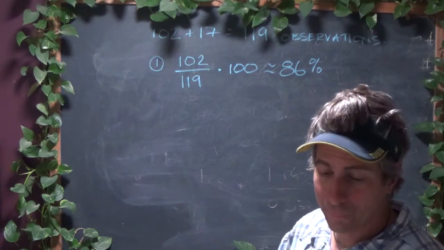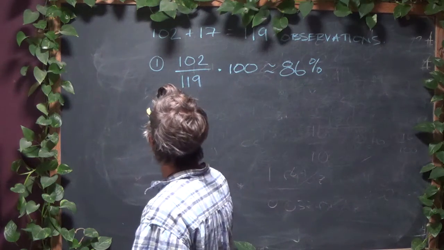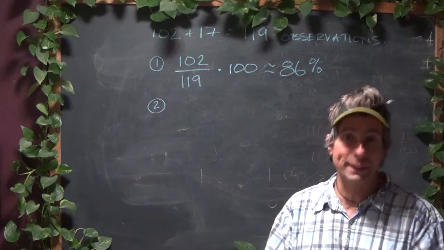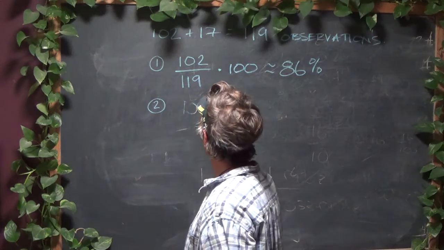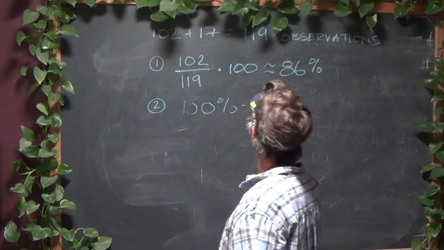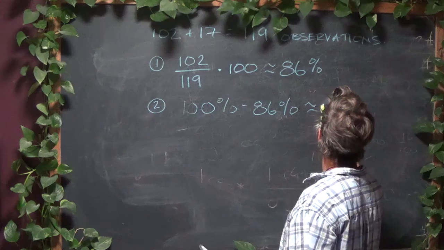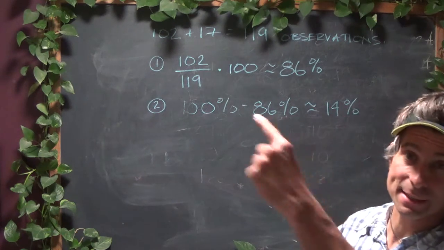Good. How about the percentage of time he hasn't? Well, there's a couple ways you can do this. I think the easiest way is to realize that 100% of the time he either does or he doesn't. If he does 86% of the time, that means he doesn't the other 14% of the time. Hopefully that makes sense. If he does 86, he doesn't 14.